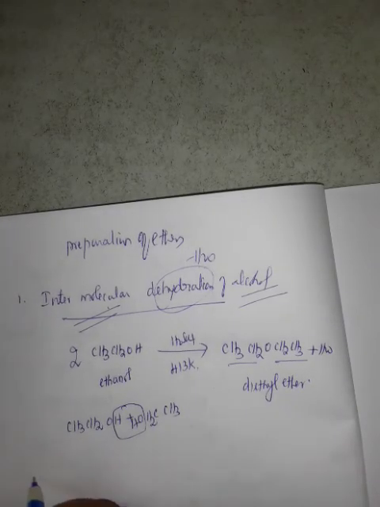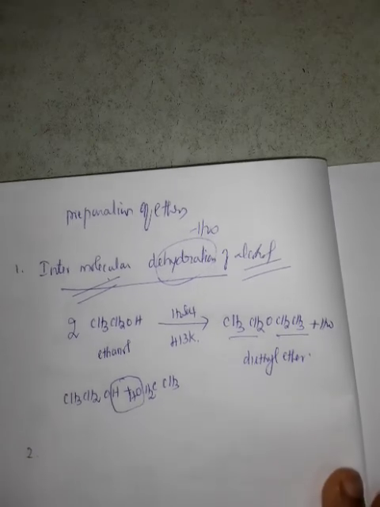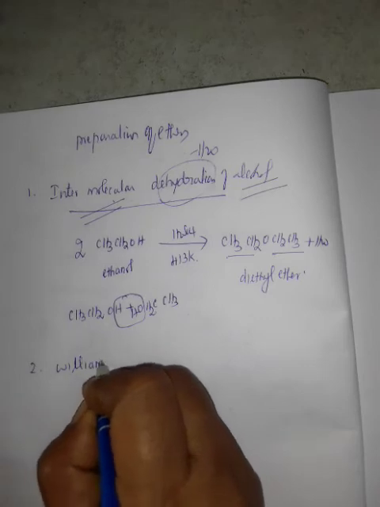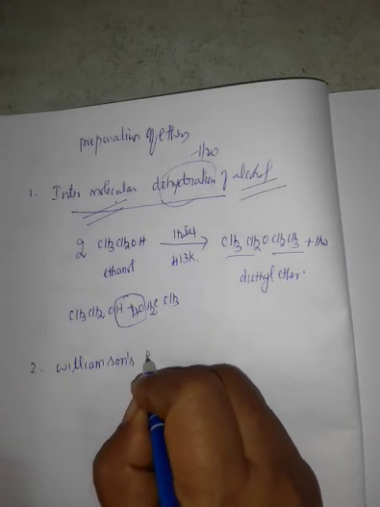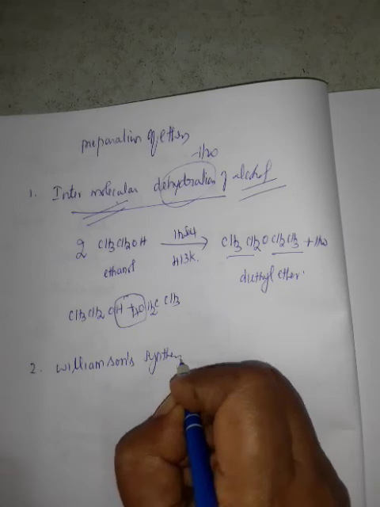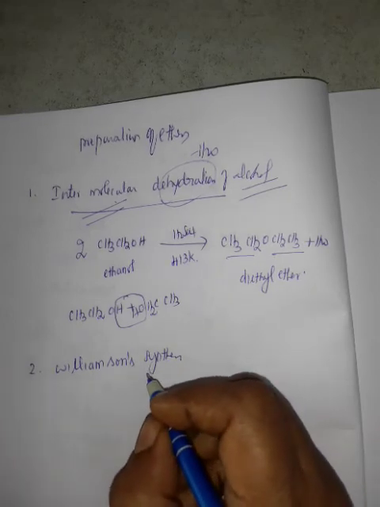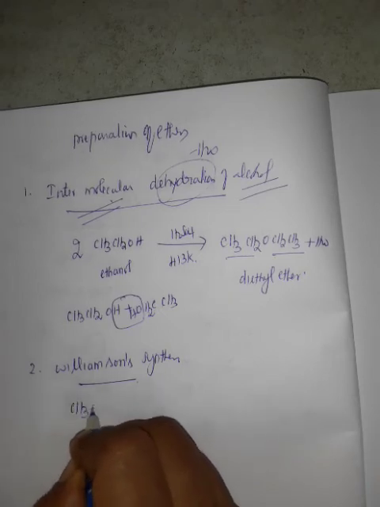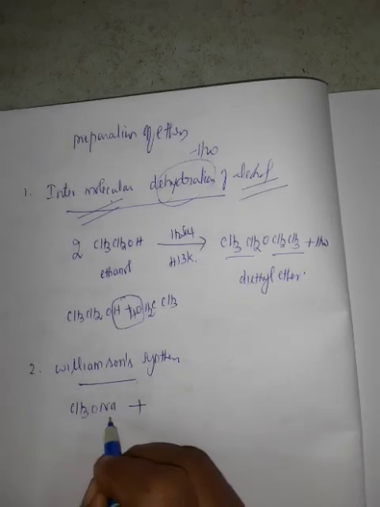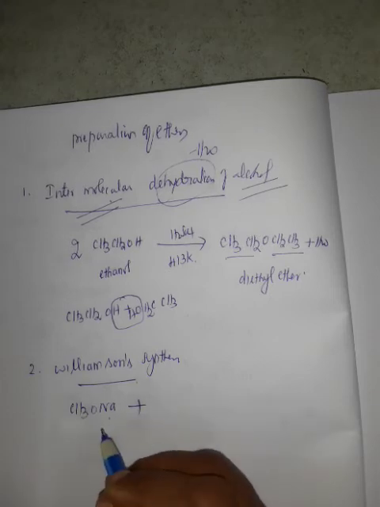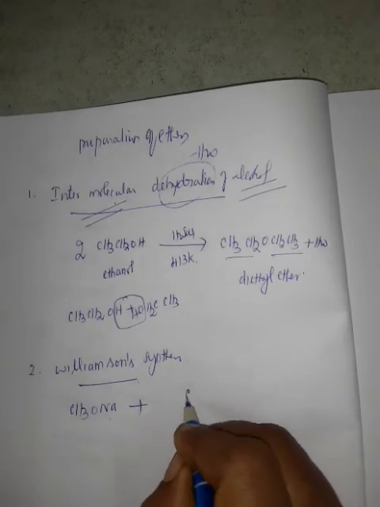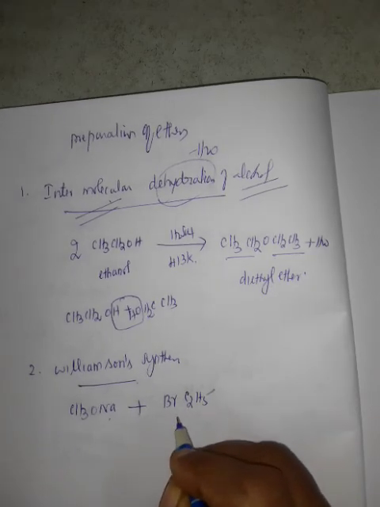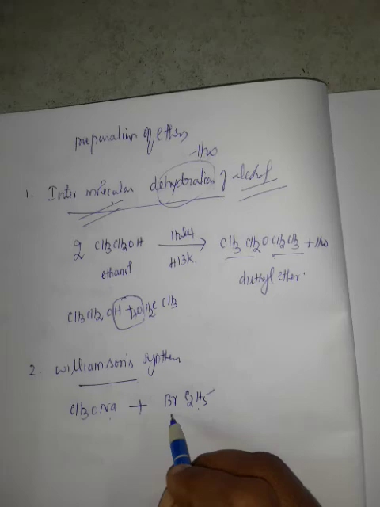Number 2, Williamson synthesis. Here CH3ONa, sodium methoxide, is heated with an alkyl halide, C2H5Br, ethyl bromide.